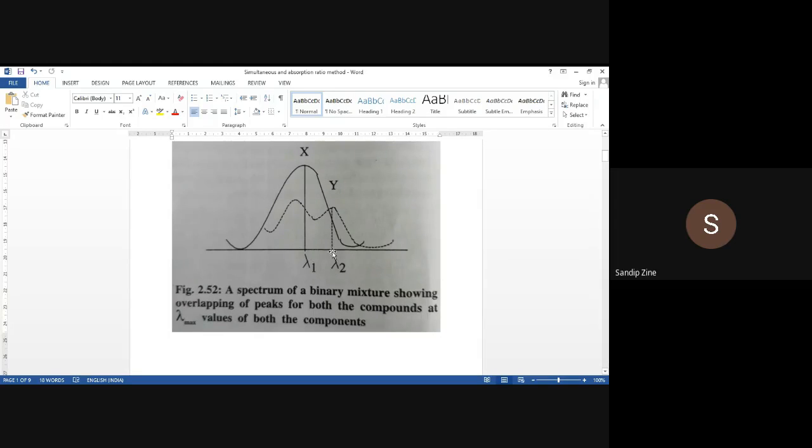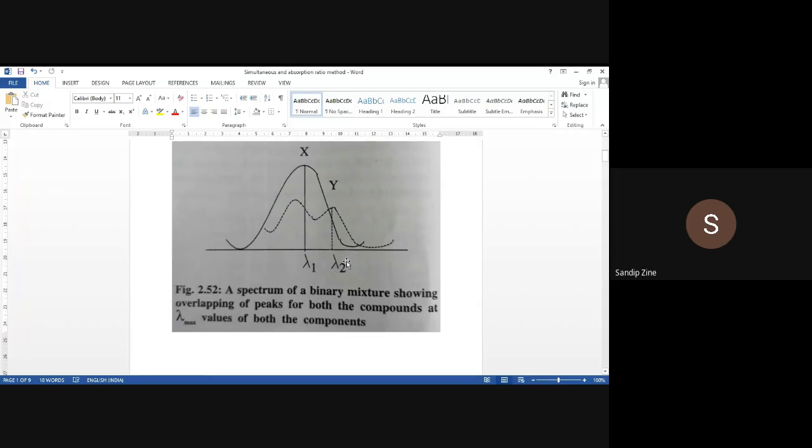Whatever the addition of these two absorbances is, that is called the net absorbance. Hence, two equations will be generated: the net absorbance of a mixture at wavelength 1 and the net absorbance of a mixture at wavelength 2.